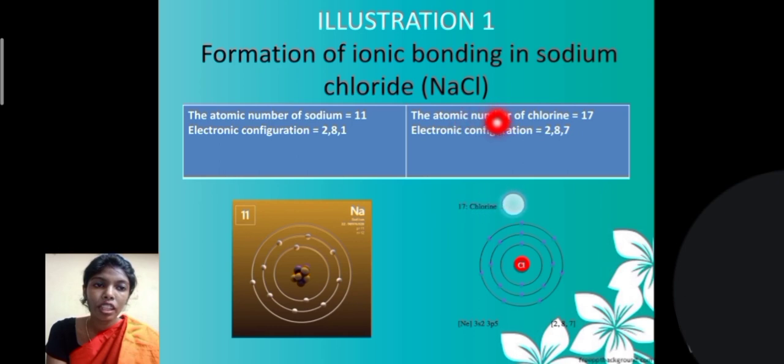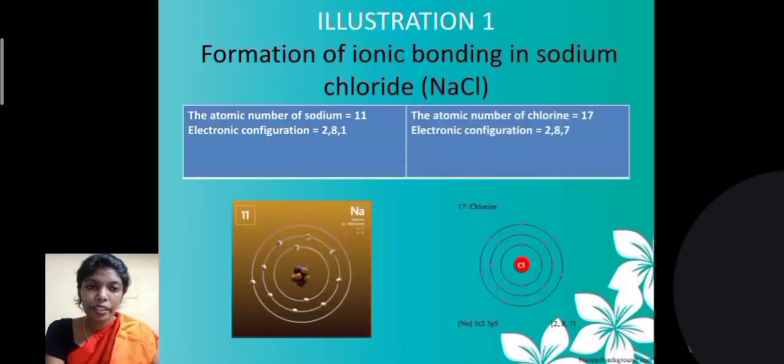The atomic number of chlorine is 17, so the electronic configuration is 2, 8, 7. The first shell can accommodate only 2 electrons. The second shell can accommodate 8 electrons and the third shell can accommodate 18 electrons. But since the remaining is only 7, we have 7 electrons here.